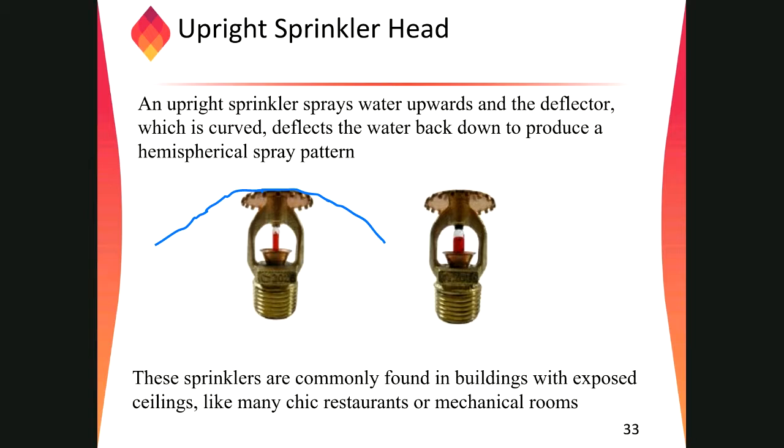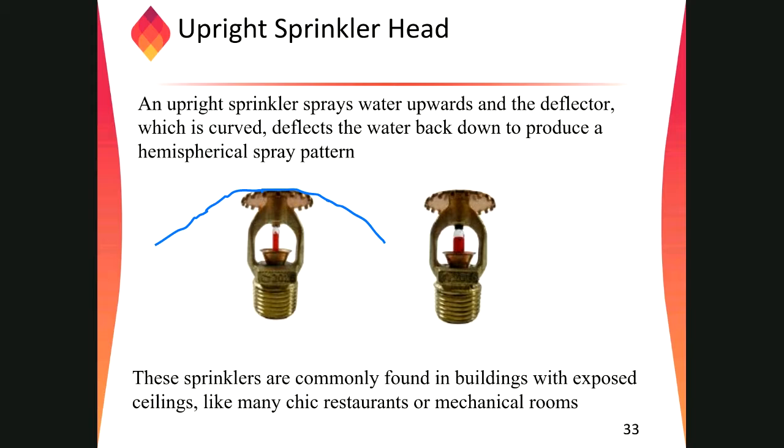If the water discharges downward and hits any obstruction, like a beam or plumbing piping, the uniform spray profile of the sprinkler will not be achieved, and at that location, if there is a fire, it will not be extinguished.